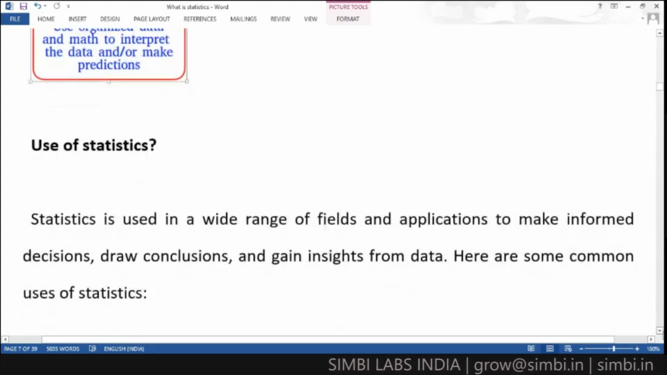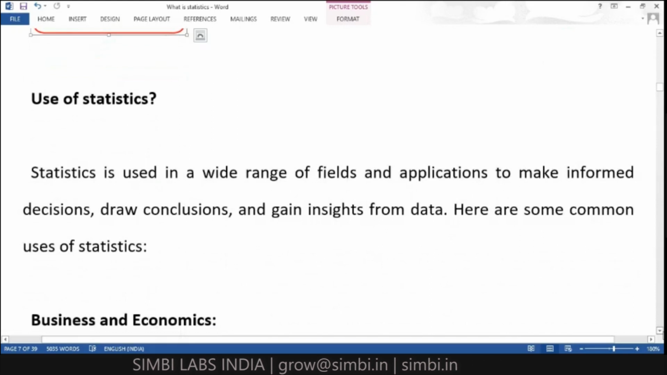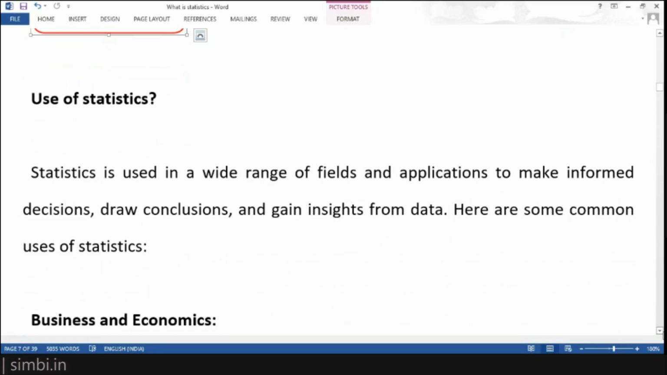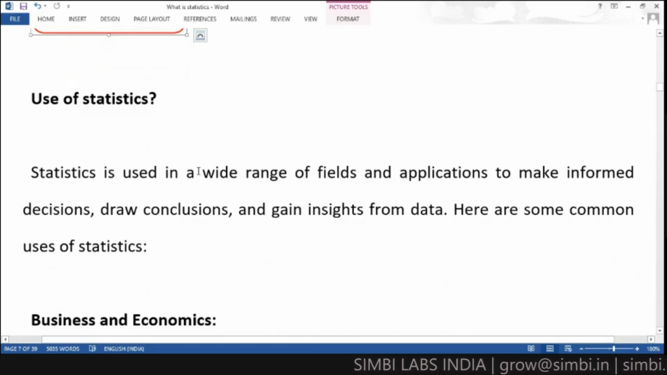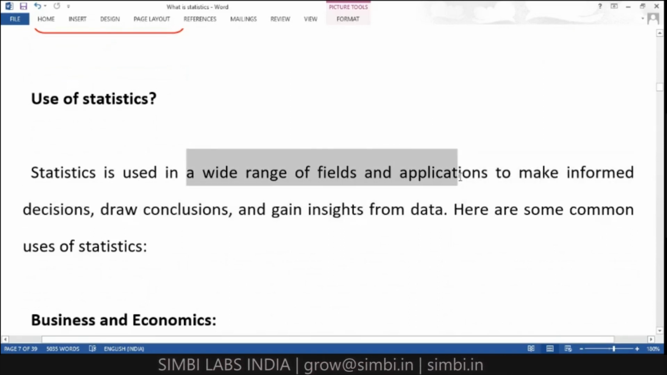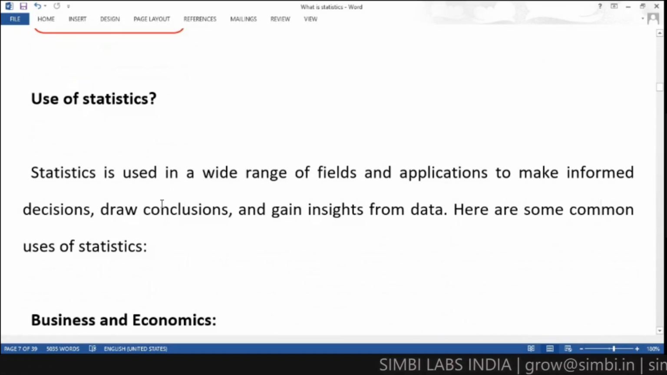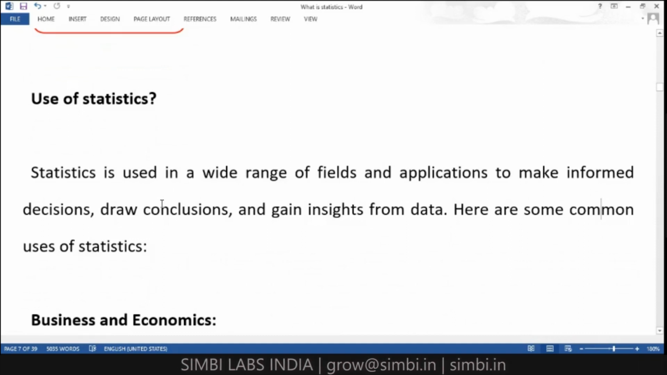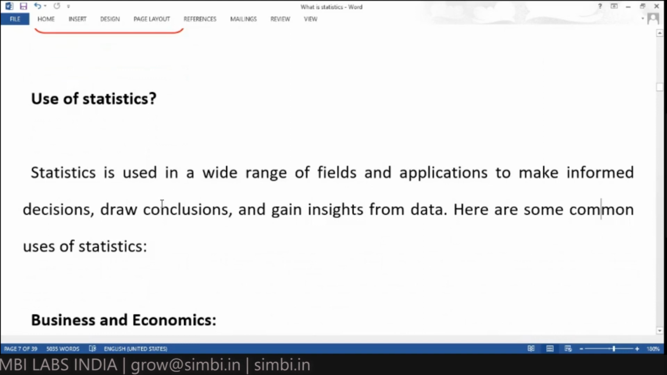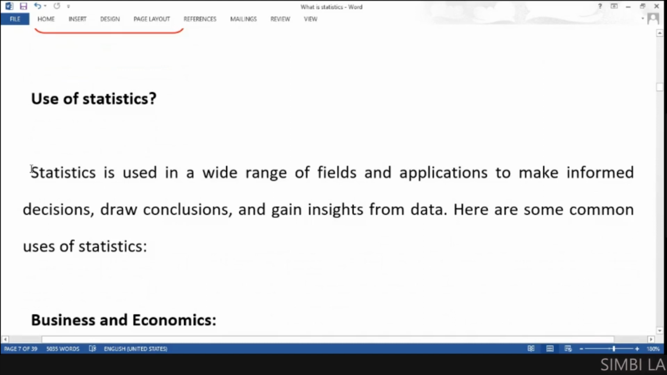And what is the use of statistics? Why do we need to follow statistics? Why can't we use only mathematics and mathematical formulas? What is the use of this? Statistics is used in a wide range of fields and applications to make informed decisions and to draw conclusions. If you want to calculate a population, it is not possible with mathematical formulas only. We can't do that simply by following mathematical equations or formulas. But in statistics, it's possible.